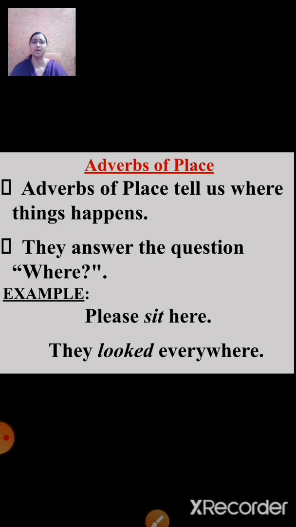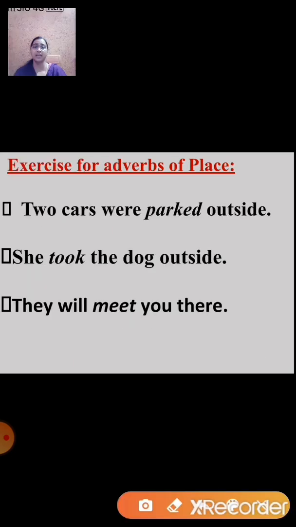I hope students you all have understood till here, and now let us together solve this exercise. Now let's see the first sentence. Two cars were parked outside. Now in this case parked is the verb, and now ask the question, where? Where were two cars parked? And you get the answer outside. So outside here is an adverb of place. Now let's look at the next sentence.